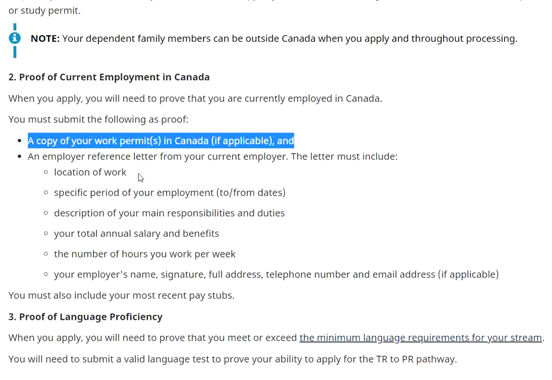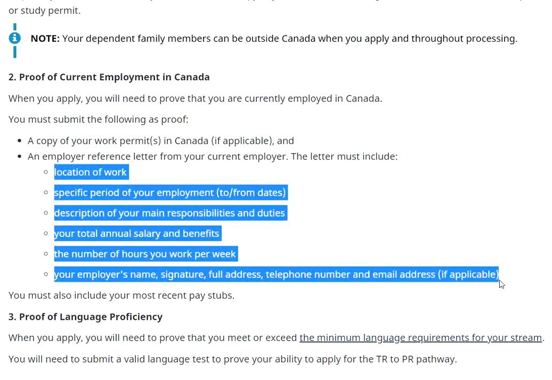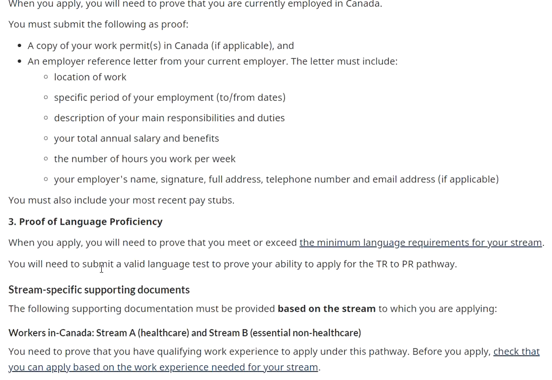Now, this is an employer reference letter from your current employer. A reference letter is not the job offer letter. It's entirely different, so you have to approach your employer to get that. You have to ask your employer to put all these things in detail, if possible. If you get it, that's great. In case you don't, there is no mandatory requirement that you have to get all these things in your letter. Just try to get as many as you can. And as I mentioned again and again, you're not the only one in the pool or in this segment, so try to get as many as you can.